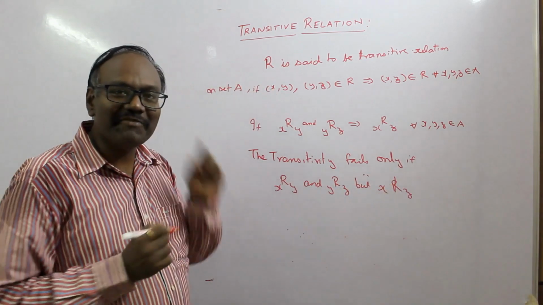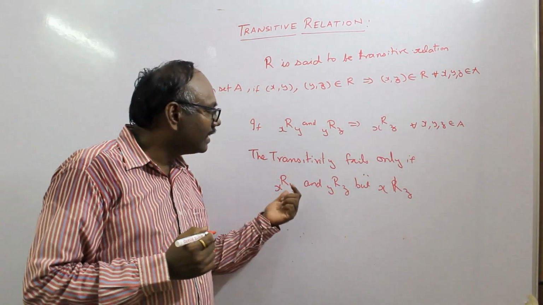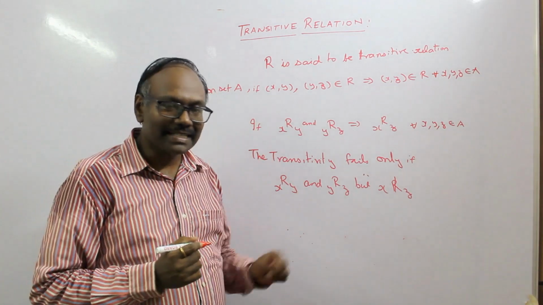Only in this case transitivity fails. So whenever you are given a relation, you have to check when the transitivity fails. Otherwise you can simply say it is a transitive relation.